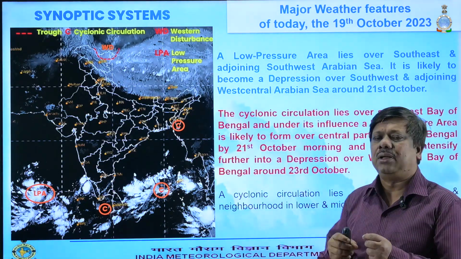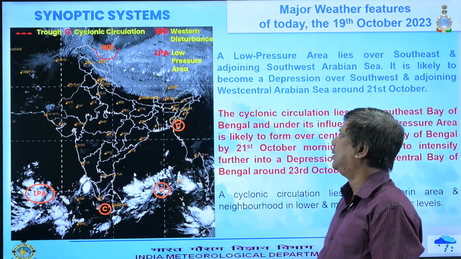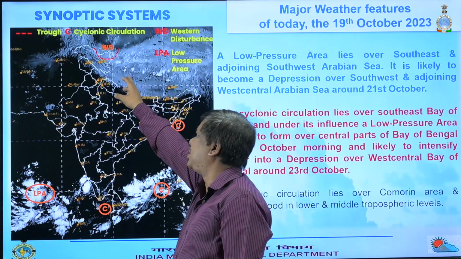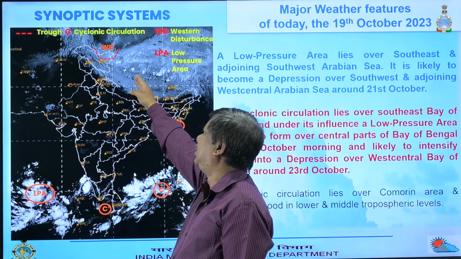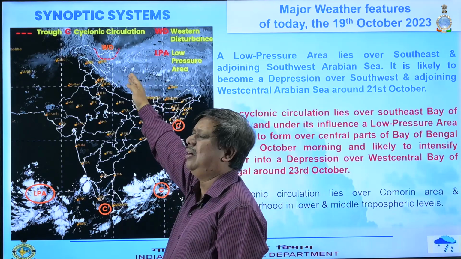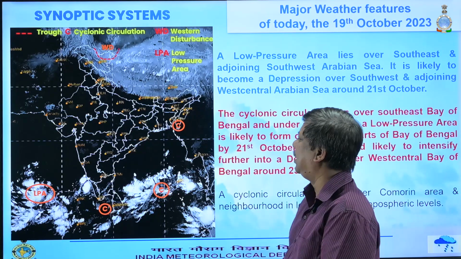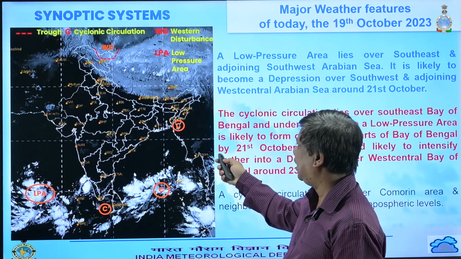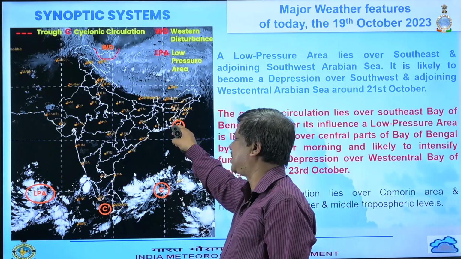Now if we go to the synoptic systems today, one western disturbance which was there is now at 78 degrees, going further eastward. There is one cyclonic circulation over the northeastern states here.